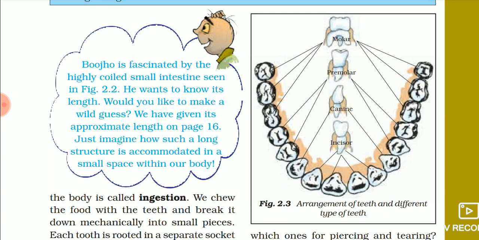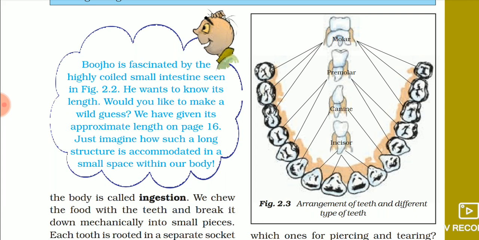Now the different types of teeth that are present in your mouth are, first one is incisors. So you have four incisors in your lower jaw and four in your upper jaw. That is a total of 8 incisors in your mouth. Now what is the function of incisors? Incisors help in cutting and biting of food. Next come canines. So you have 2 canines in the lower jaw and 2 in the upper jaw, that is a total of 4 canines in the mouth, and the function of canines is piercing and tearing of food.